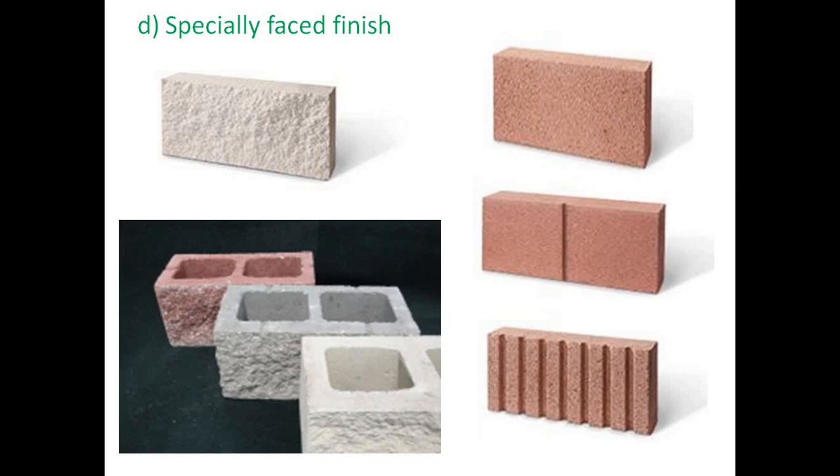In the first image, the surface finish looks like stone, but the material is concrete. In the second image, a red color is added, with a texture of white dots and red dots on the surface. This is again a special type of finish, and it depends on the requirement.